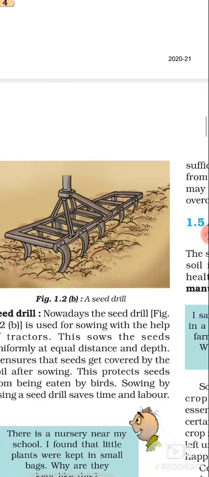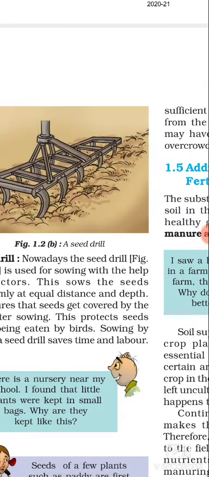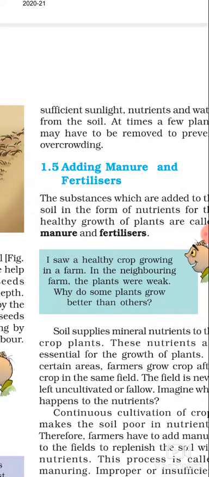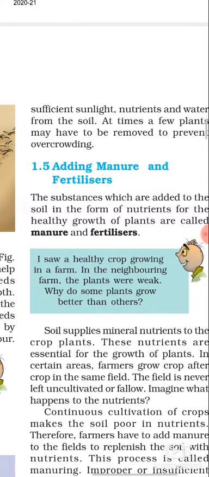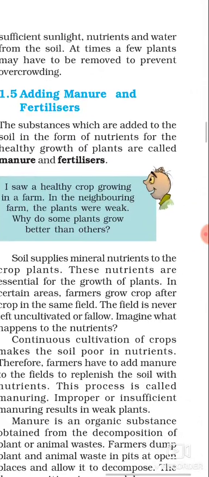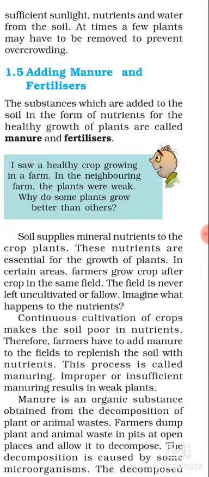Now what is the next step? Now the seed is sown, right? Now we have to give manure and fertilizers. You have studied in the previous classes why these substances are added. So firstly you should know what manures and fertilizers are. Manures and fertilizers are materials that are added to the soil. Why? So that the soil may get sufficient nutrients for healthy growth, right?